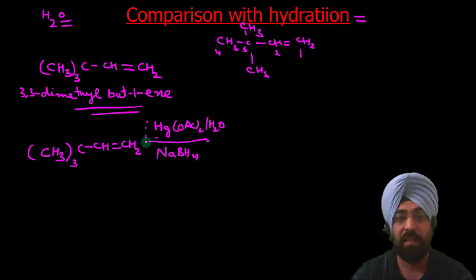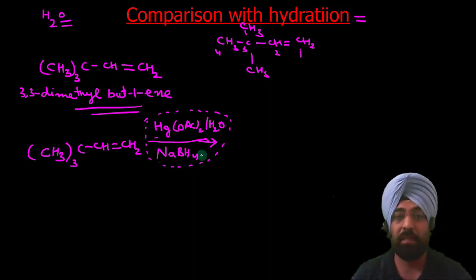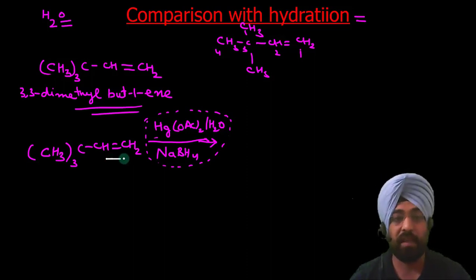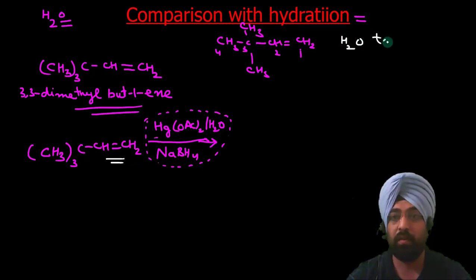If something is written like this on the reaction arrow, that means it is an oxymercuration demercuration reaction. And what will be the product? We know that the product is addition of water. So the overall reaction is addition of water to C double bond C according to Markovnikov rule.